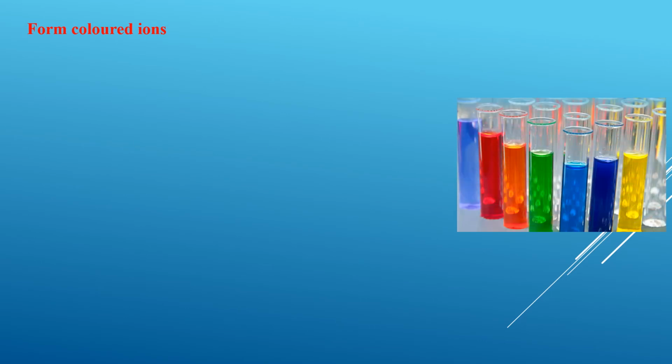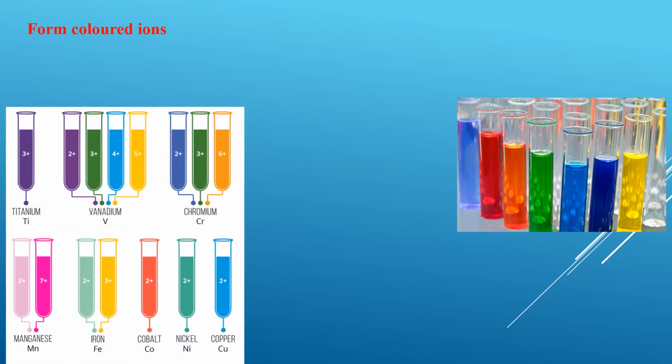The next property of a transition metal is the ability to form colored ions. You will see that most of the transition metals that we encounter either in our real lives or in the lab all have different colors. For instance, we have vanadium. There are several salts of vanadium which will have different colors based on their individual oxidation state.